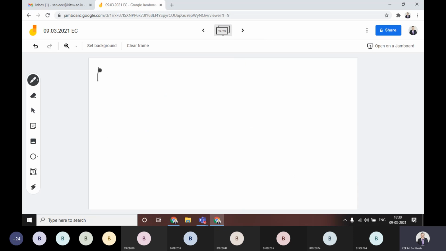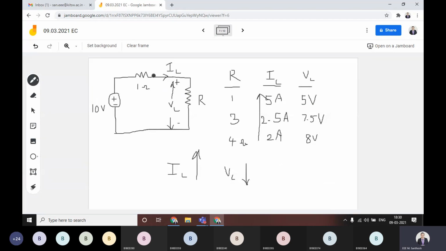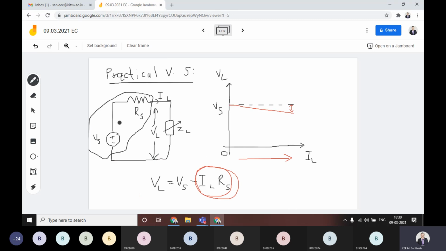The next part: if you are talking about the practical current source, it is the same as the practical voltage source. Suppose you have a practical voltage source, there is some internal resistance existing in series with it. That's what we have discussed in the case of the practical voltage source. This is the practical voltage source, with some resistance in series.